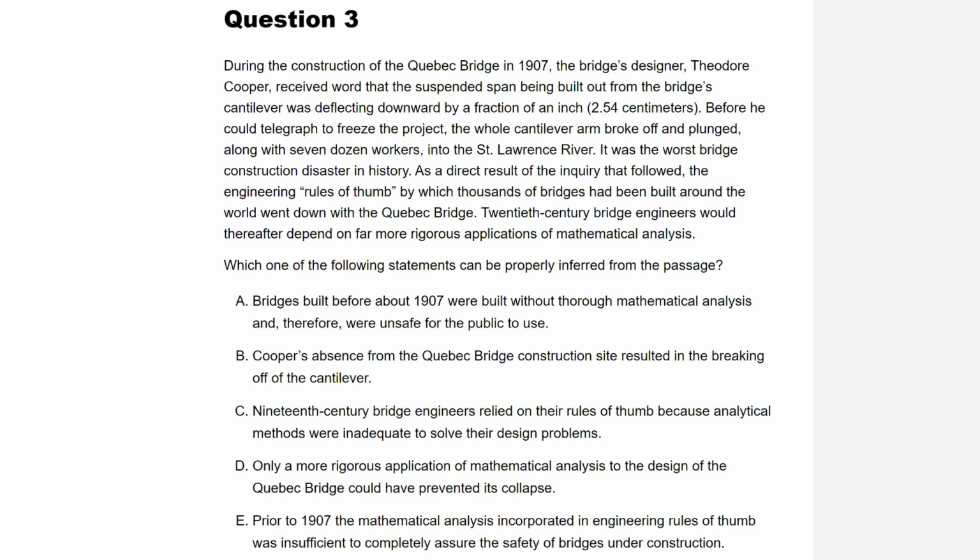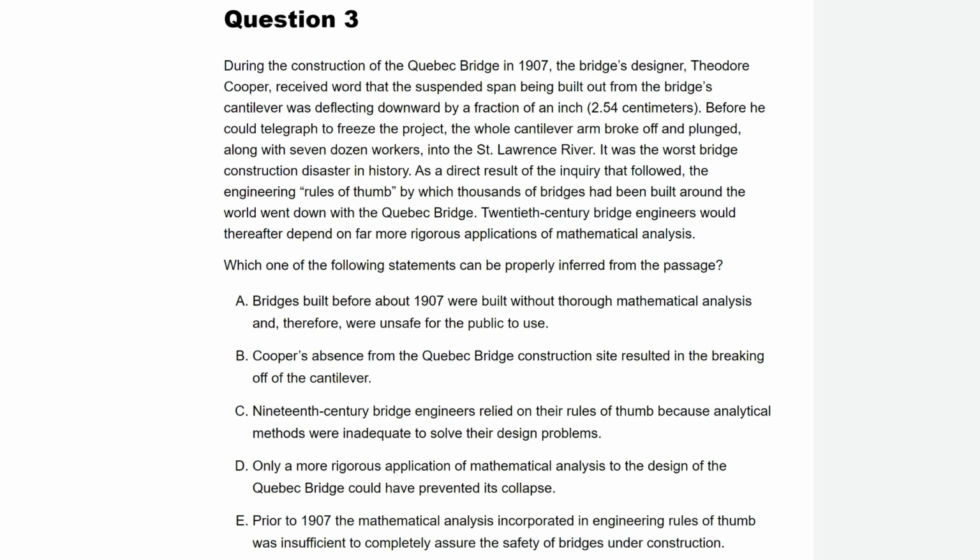C. 19th century bridge engineers relied on their rules of thumb because analytical methods were inadequate to solve their design problems. I don't think anywhere in the passage there is evidence that the analytical methods that were used before were insufficient. They were relying on rules of thumb, which weren't analytical methods. In fact, the whole passage is kind of implying that analytical methods would have helped, not that they're inadequate. We want analytical methods, not rules of thumb. So I don't like C.